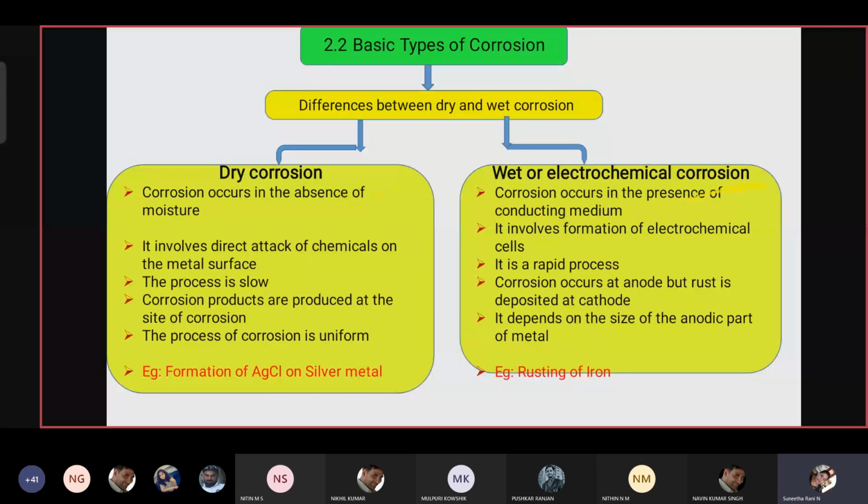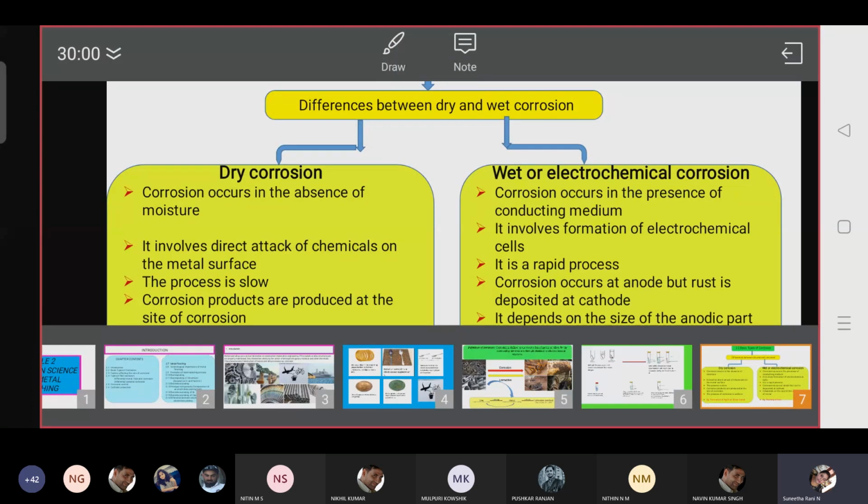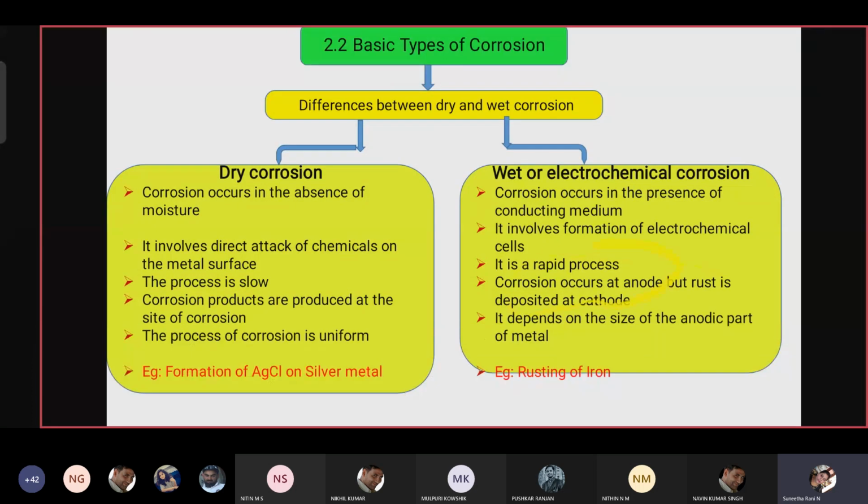Dry corrosion involves a direct attack of chemicals on the metal surface, whereas wet corrosion involves the formation of electrochemical cells. The process is very slow in dry corrosion, and in wet or electrochemical corrosion the process is very fast, a rapid process. In dry corrosion, the products are produced at the site of corrosion, whereas in wet corrosion the rust is deposited at the cathode.